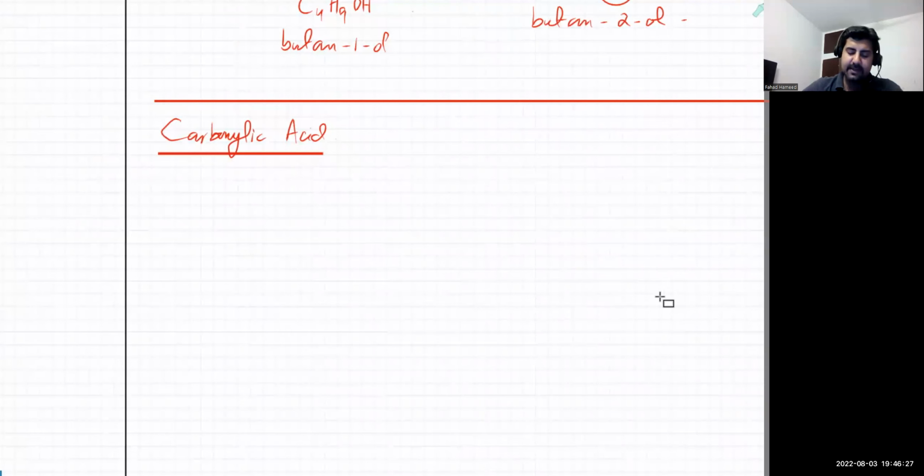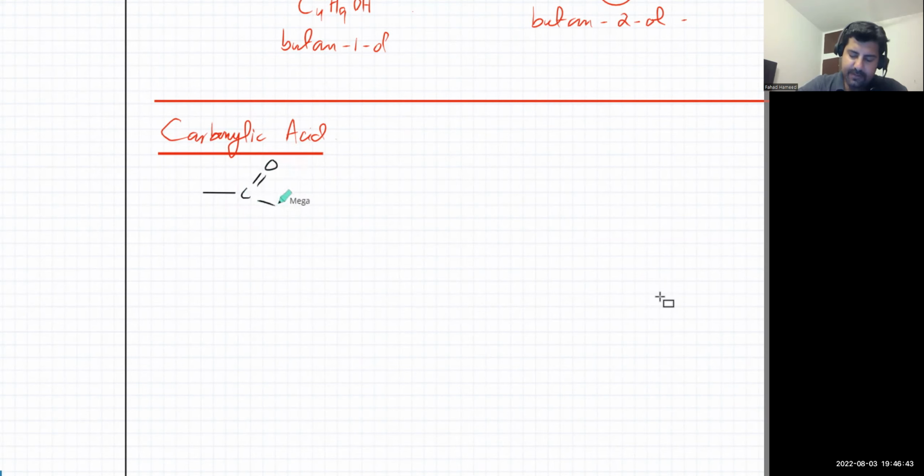Now we come to the last one, carboxylic acid. Carboxylic acid is this thing. Every carboxylic acid has this structure in it. That's the functional group. It's going to have C double bond O and OH. And it's not just going to have OH, it's going to have C double bond O with it. I mean, this entire structure together. It must have this entire thing in the molecule as it is. That is its functional group.